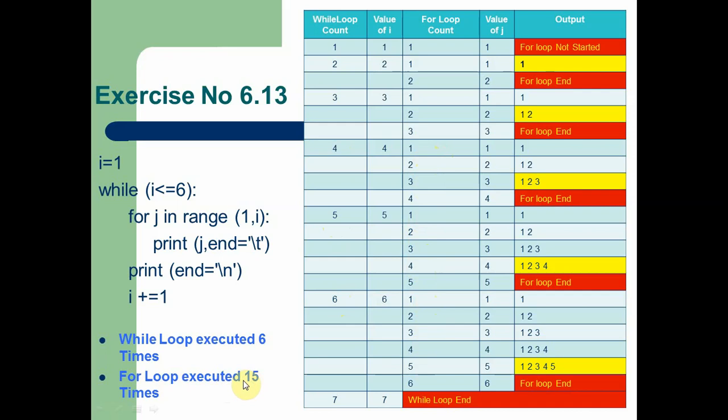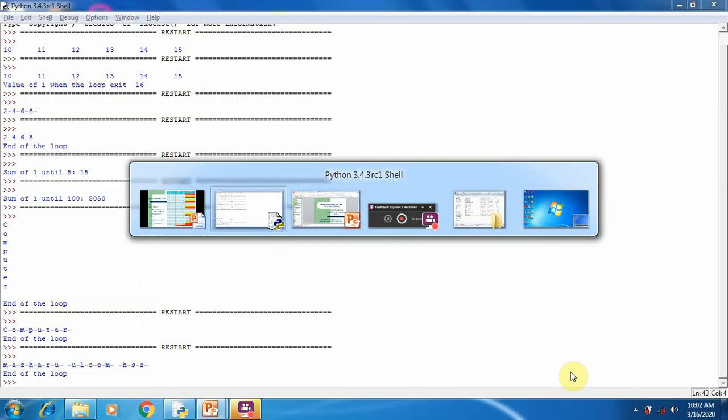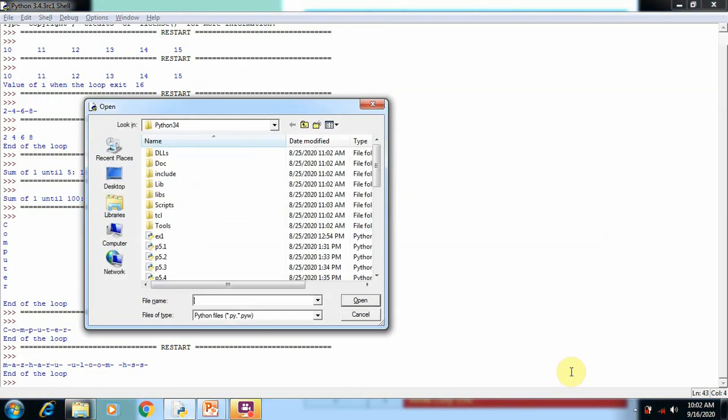So the total number of times the for loop is executed is 15. Now the final result on the screen is 1, 1 2, 1 2 3, 1 2 3 4, 1 2 3 4 5, printed in this manner. Now we are going to execute this program, Python program 6.13.